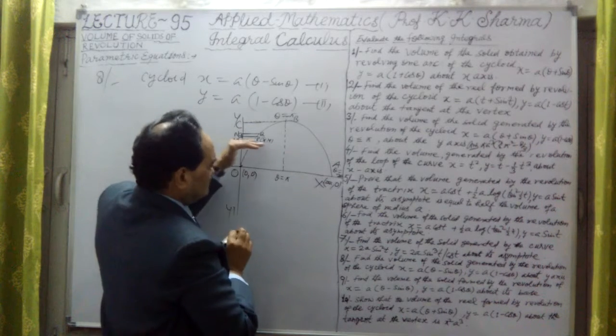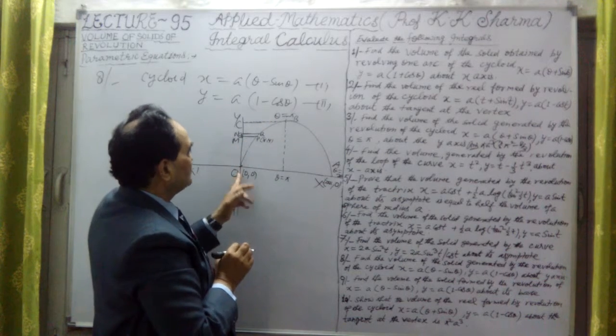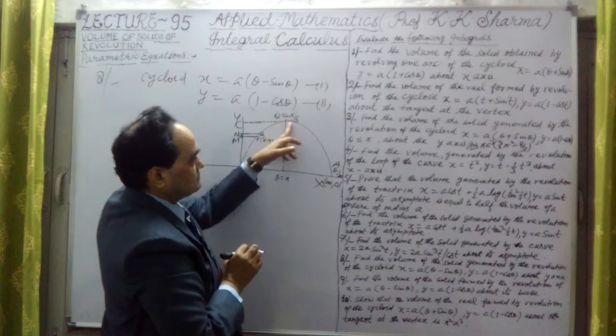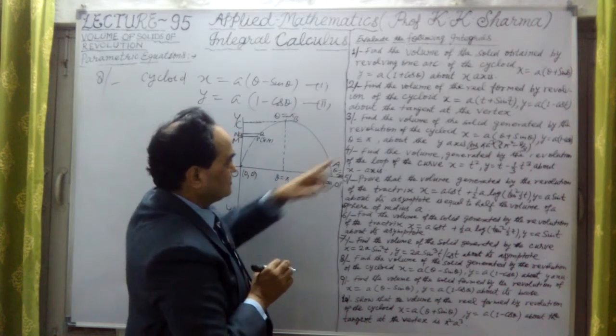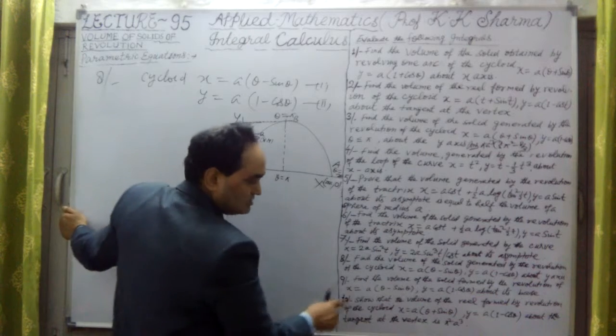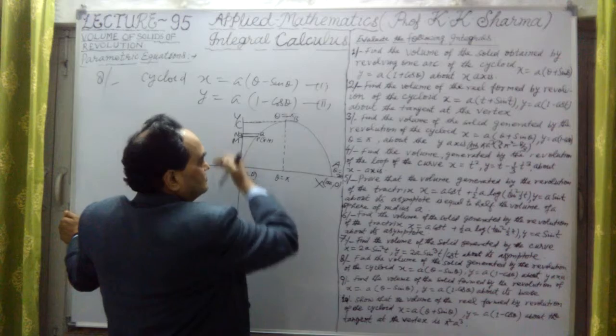We took elementary steps and found the volume of the solid generated by the arc OP, because there theta was less than or equal to pi. That is the only difference here. No condition is given in question number 8, so we have to take the whole curve.